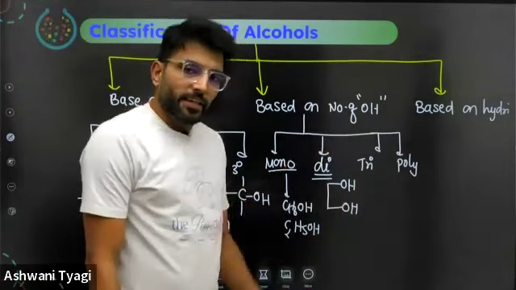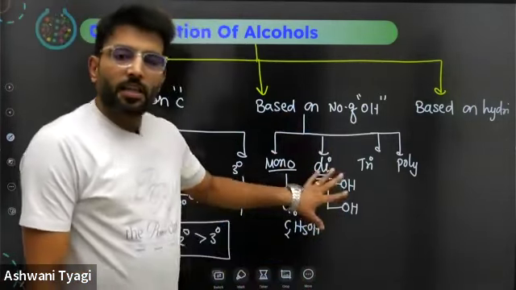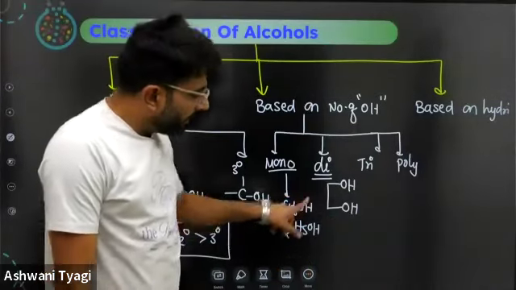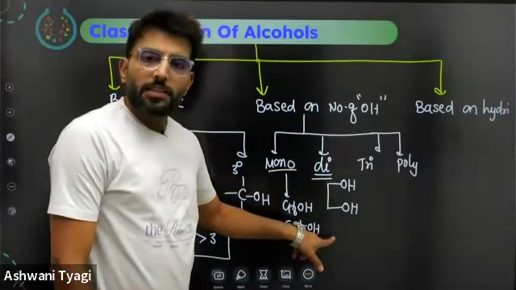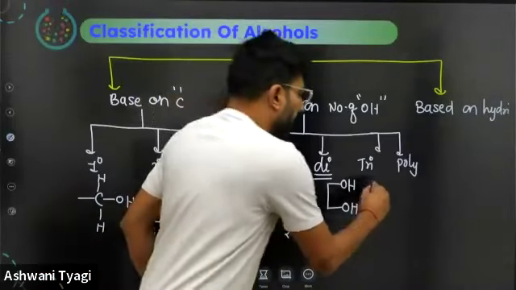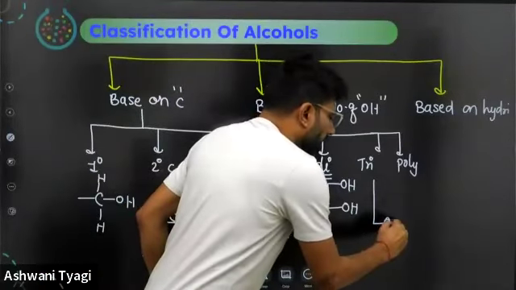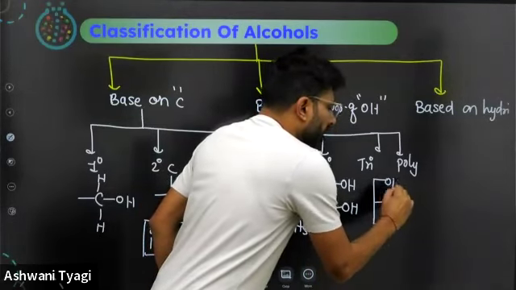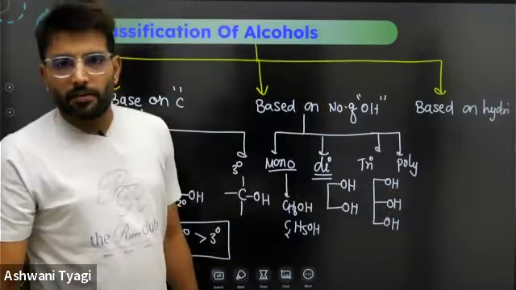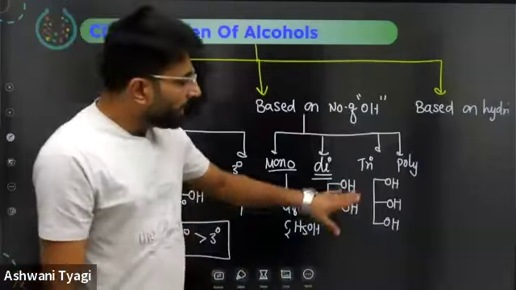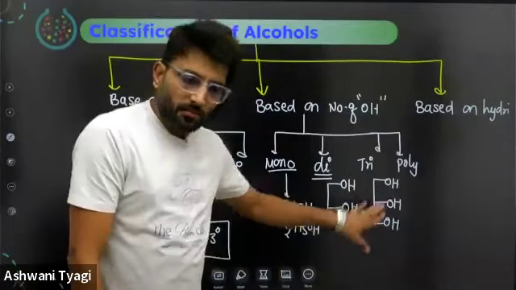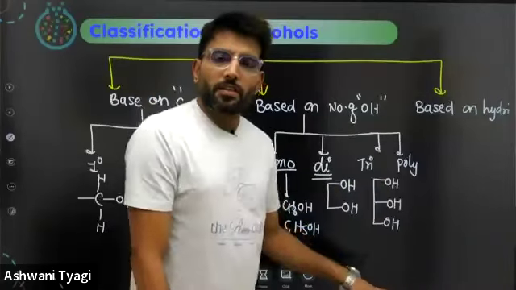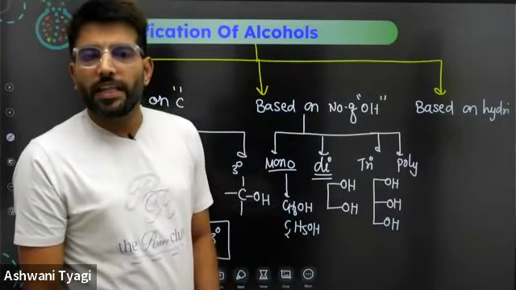You have to keep in mind, ethyl alcohol is the most common monohydric alcohol, and the dihydric one is ethylene glycol. Next, the trihydric alcohol is glycerol, which is used in many cosmetic products like Pears soap. Every toilet soap contains glycerol. It is a byproduct of deesterification of fatty acids.